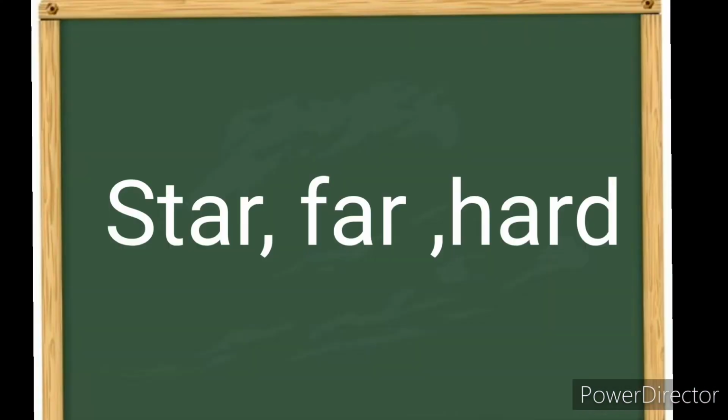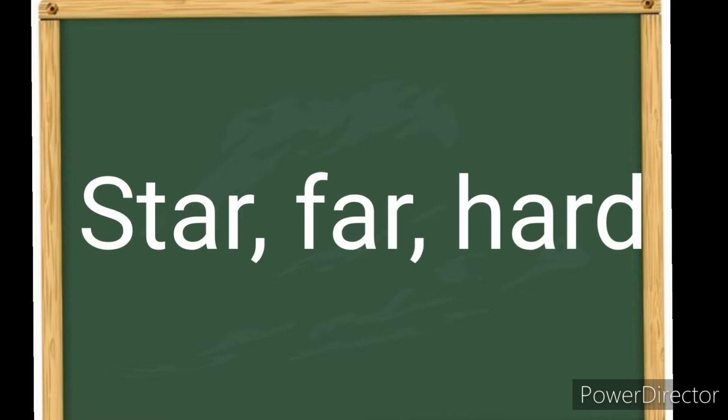Let us see few examples. CAT, cat. A is a vowel and if we place R after the A, it becomes cart. Cart. Few more examples. Star, far, hard.